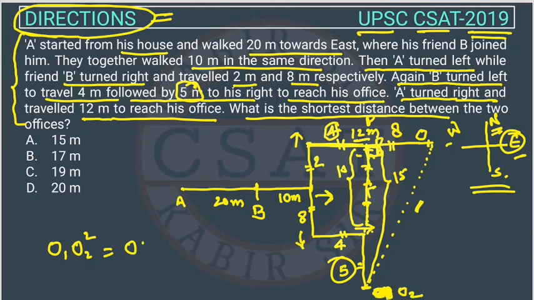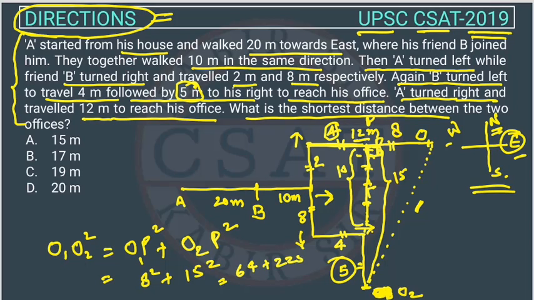So O1P square plus O2P square, right? So O1P square is how much? This is 8. So 8 square plus, the total is 15 here, so this is 15 square. So this will be 64 plus 225, right?